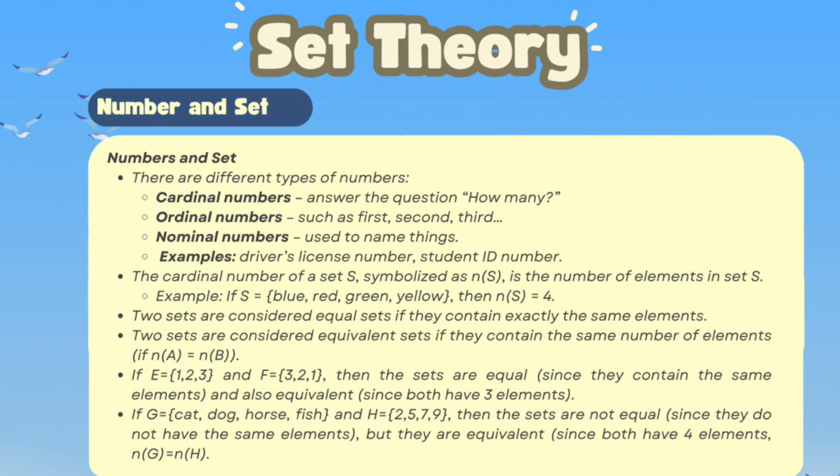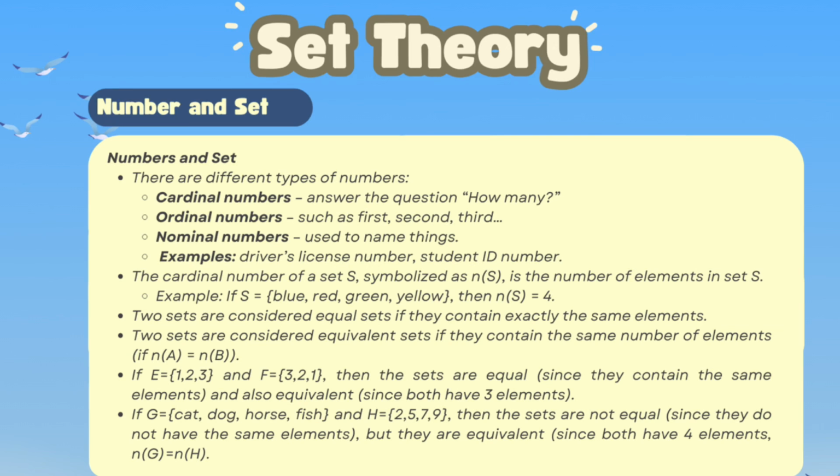Second is ordinal numbers, such as first, second, third, and so on. Third, nominal numbers, used to name things. For examples, driver's license number, student ID number.